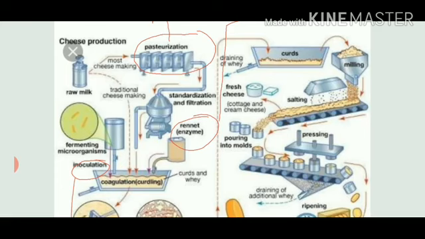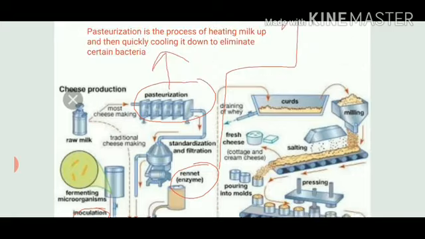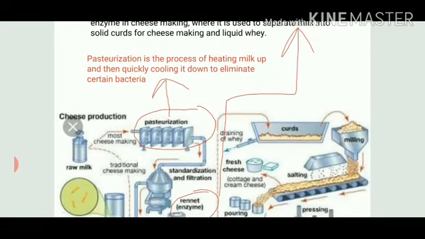One is traditional cheese making. Second is another method, the mechanical method. First of all, pasteurization is written. Can you see pasteurization? Yes. Pasteurization means the process of heating milk up and then quickly cooling it down to eliminate certain bacteria.